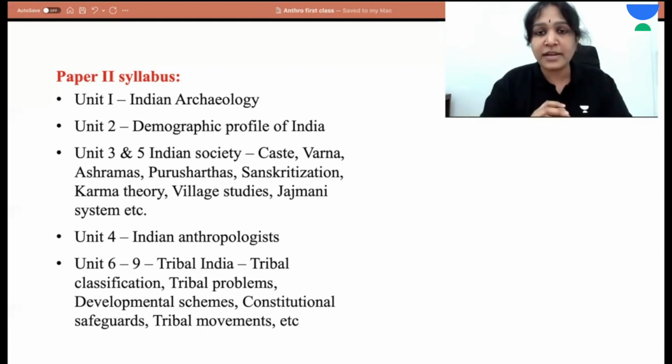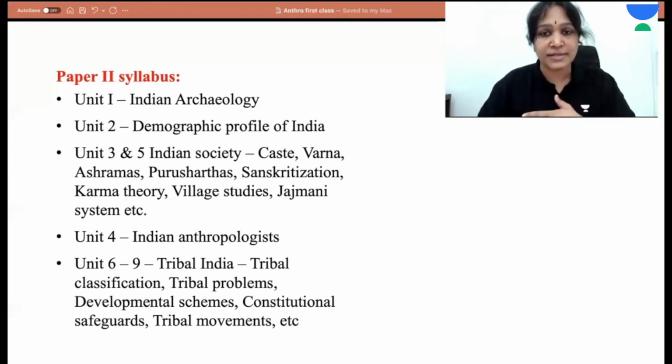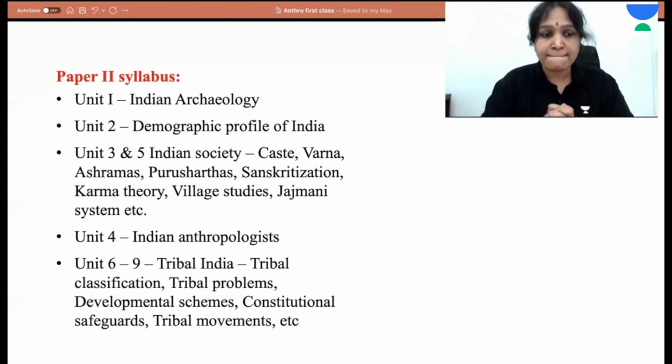From this unit, we get questions like: discuss the contributions of Verrier Elwin, discuss the contributions of S.C. Dube, Irawati Karve, M.N. Srinivas, D.N. Majumdar, etc. So we have a few Indian thinkers and their contributions. Units 6 to 9, that is 6, 7, 8, 9, four units of Paper 2, deal with tribal India.